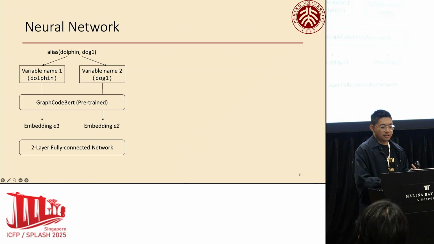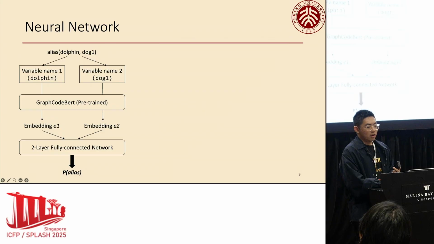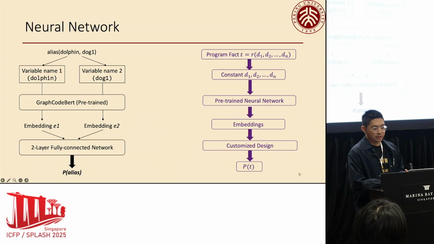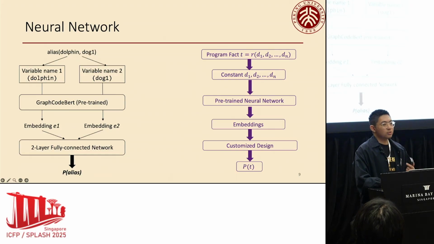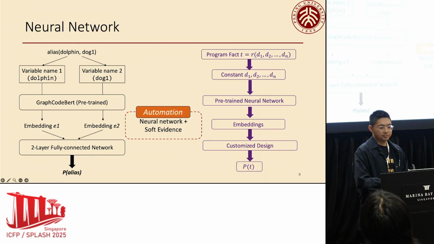These embeddings are then fed into a simple, fully connected network that outputs a probability for the alias relation. For any program fact and its related informal information, we can use a similar framework to predict its likelihood. With the neural network and the soft evidence mechanism together, we can now automatically extract the informal information.